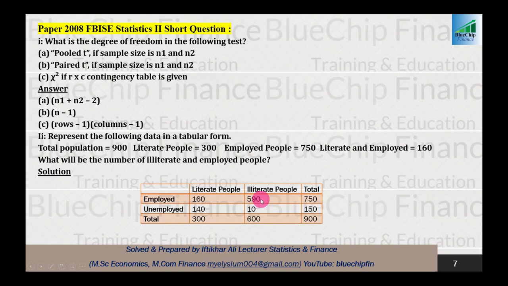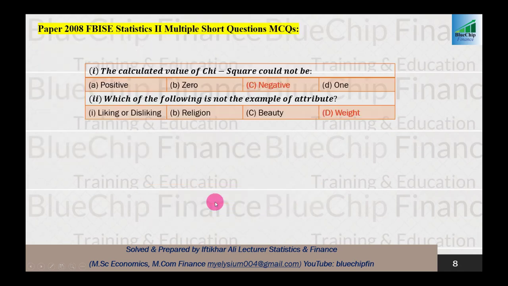After that, 590 plus 10 should be equal to 600, first you calculate this 600. After that you can calculate this 10. 300 you already have, so 300 plus 600 equals 900, and after that you can very easily place 10 here and 150 here.